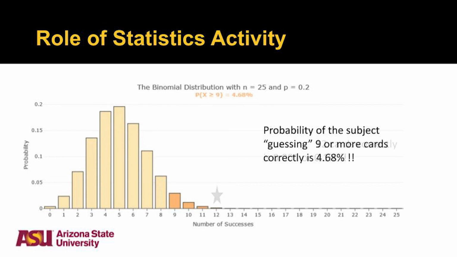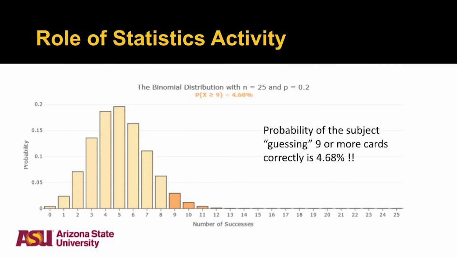So typically, you'll notice that we usually make this cutoff. So let's say, for example, the probability of the subject guessing 9 or more cards right is about 4.68%. So again, the probability that somebody guesses right 9 or more cards is 4.68%. That's not a very big number. That might be a number you're comfortable with.